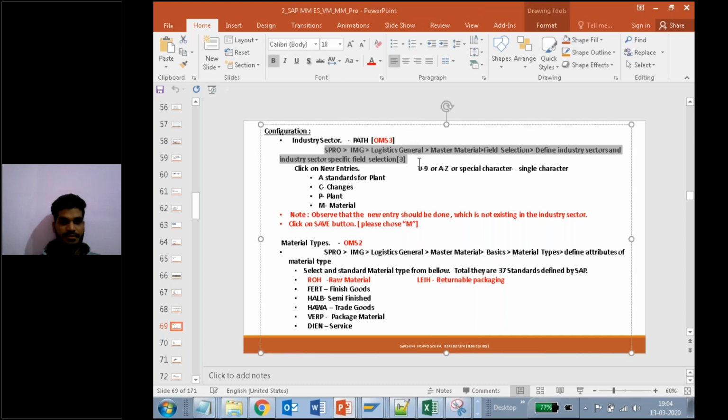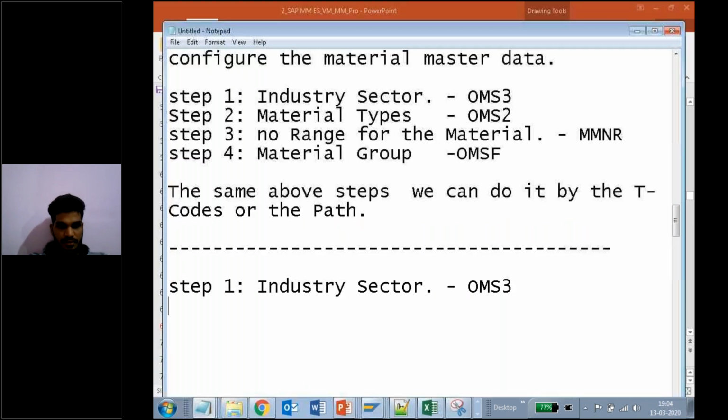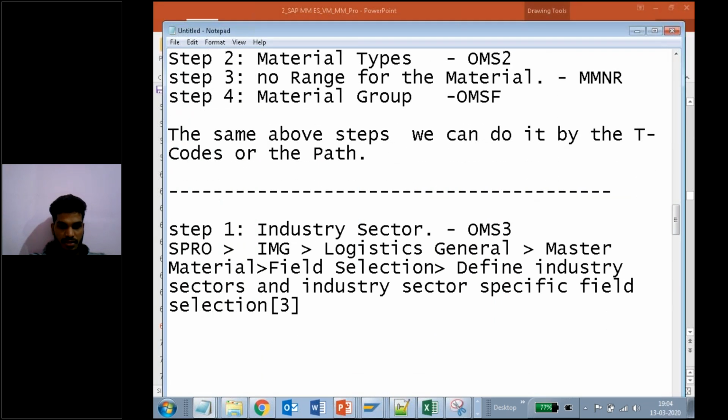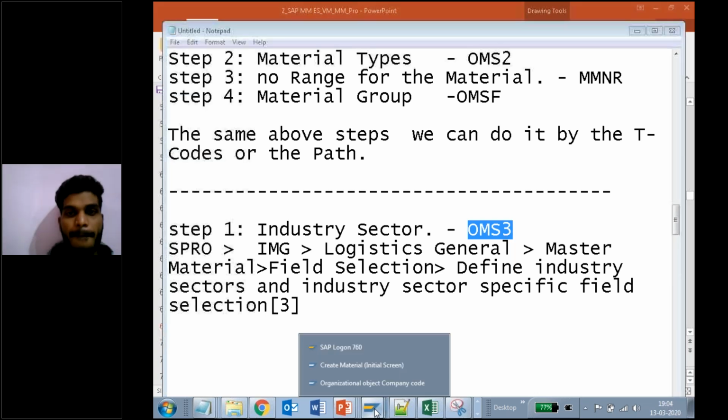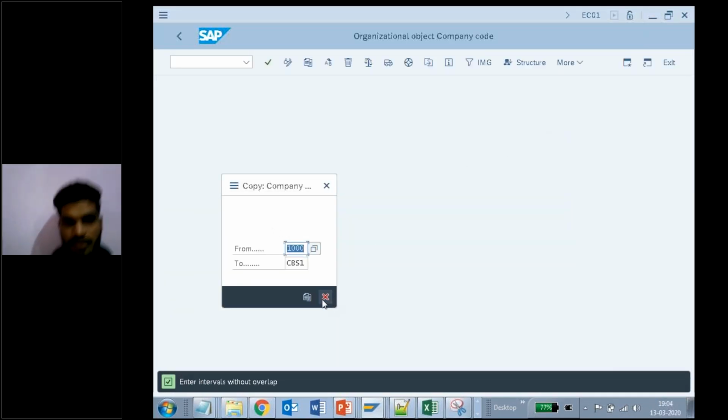Control C, and I am pasting this path here. Step 1. I will try to show you both by path as well as the T code. So I'm taking this OMS3 T code and opening my SAP system.